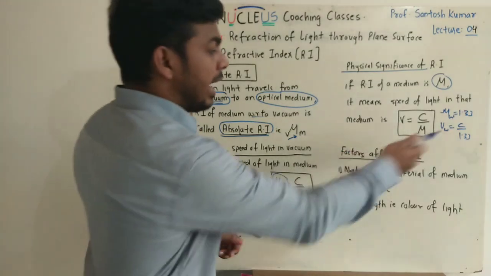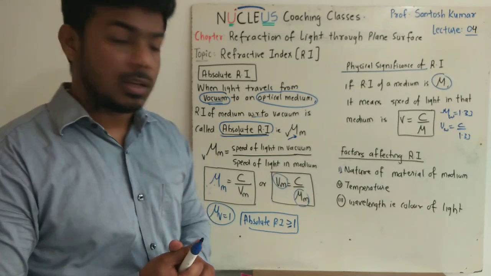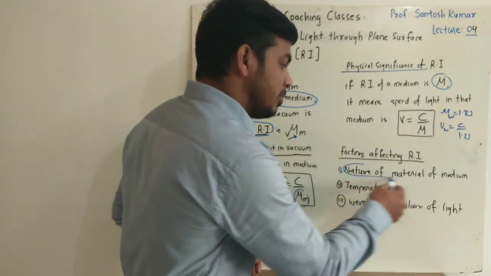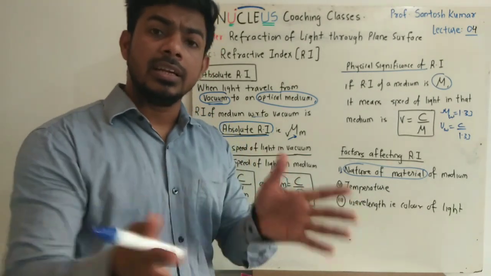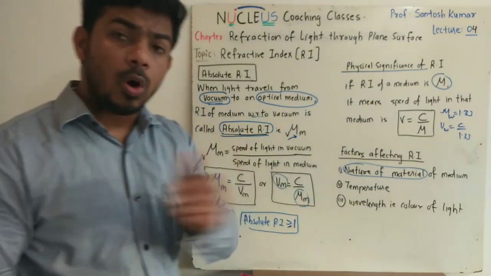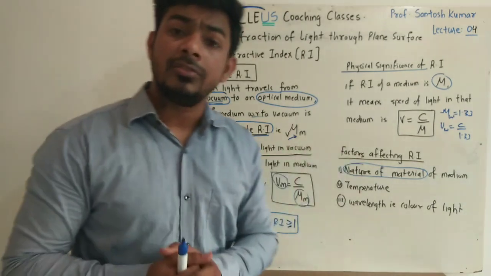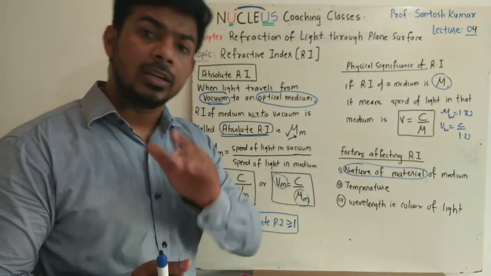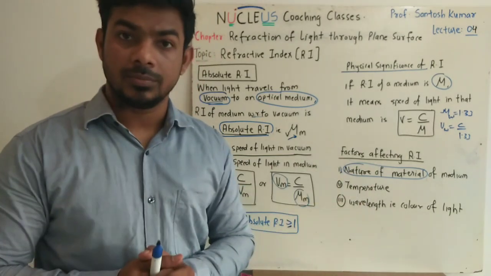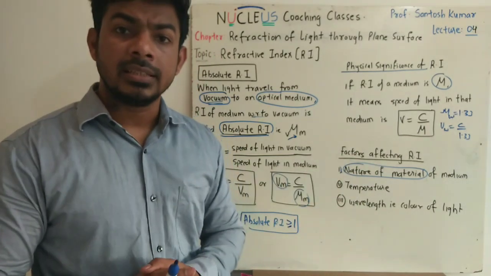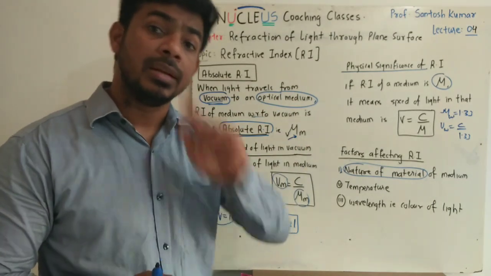And if I talk about the factors that affect the refractive index, one factor is the nature of material of medium. Glass, water, diamond are three different material mediums, so all the three will have different refractive index, and speed of light in all the three mediums will be different. Second factor is the temperature. As the temperature increases, the speed of light in that medium increases.